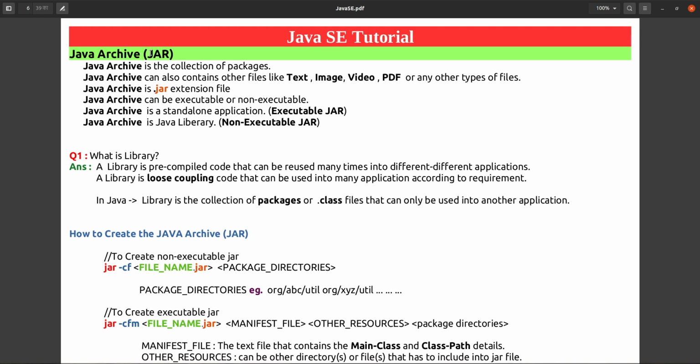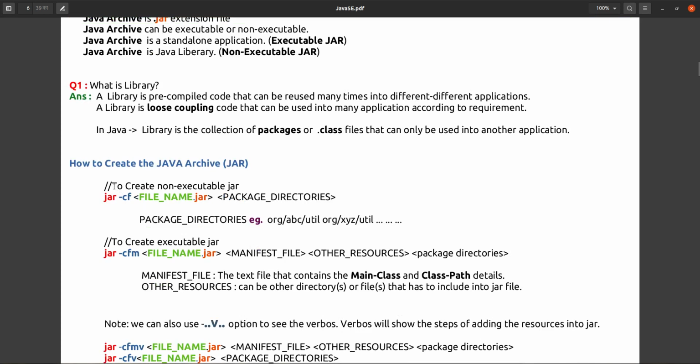Now we have to learn how we can create it. This is the syntax to create a non-executable jar. A non-executable jar, as we already discussed, doesn't have any main method, or any starting point.